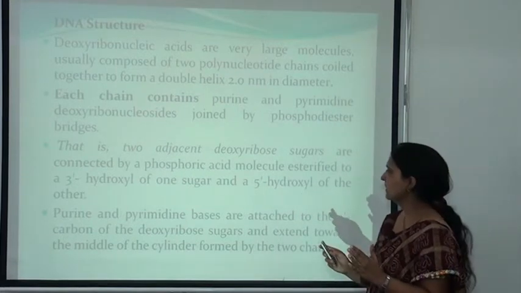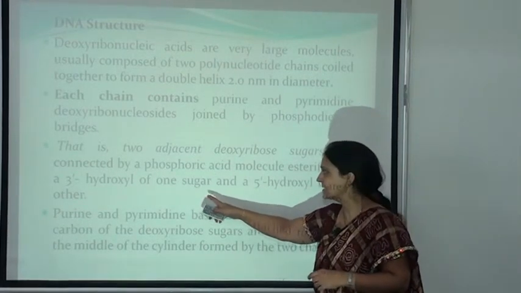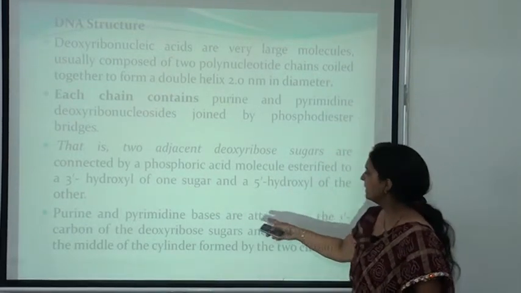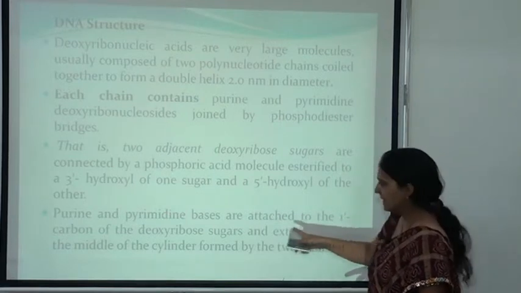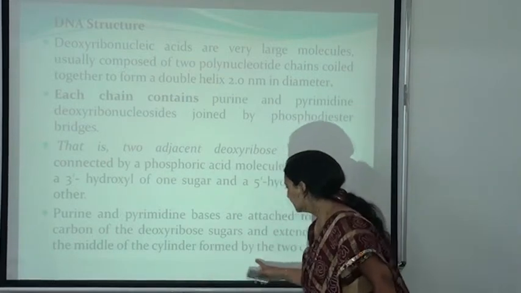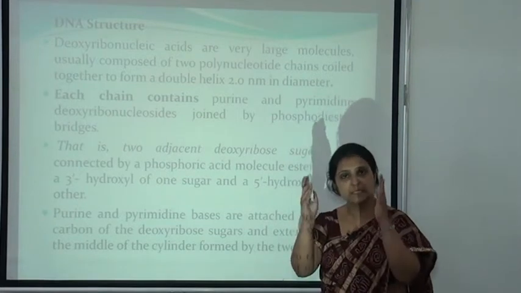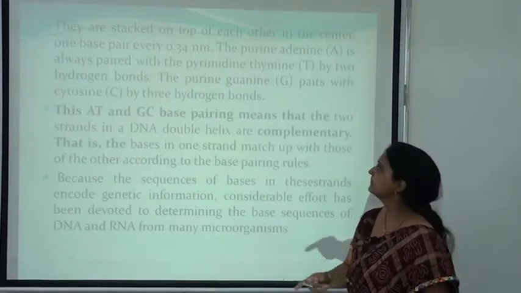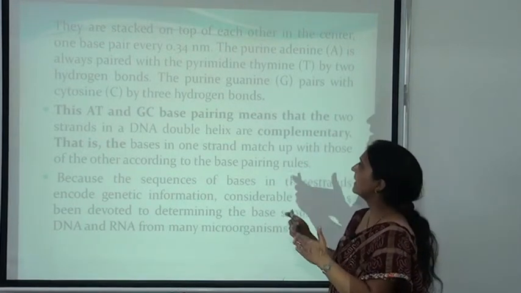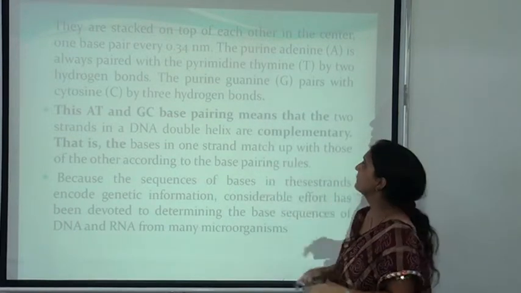They are connected by a phosphoric acid molecule esterified to the 3-hydroxyl of one sugar and the 5-hydroxyl of the other sugar. Purine and pyrimidine bases are attached to the 1' carbon of the deoxyribose sugar and extend towards the middle of the cylinder formed by the two chains. It means that DNA is a double helix and the diameter of this double helix is 2.0 nanometer. The bases are stacked on top of each other in the center, one base pair every 0.34 nanometer. That is, the distance between one base pair is 0.34 nanometer.